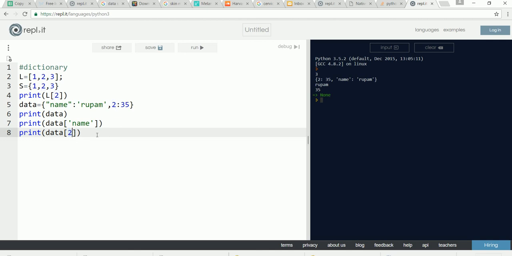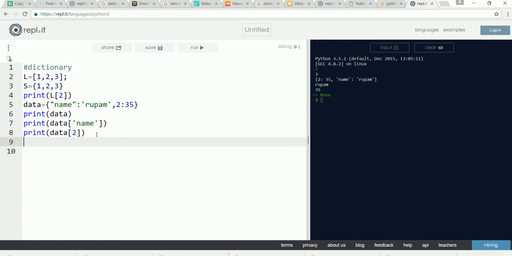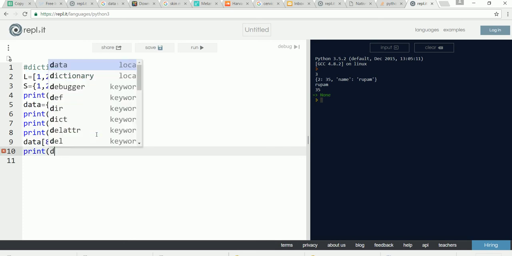Let us see how a key of 2 with corresponding value 35 is important. Now I can write it in this fashion: you can add any keys just by specifying the key value. If it is not there, it is going to be created. If the key is already there, its value is going to be replaced by the new value. For example, data of 8 is equal to 0x101. Print data.